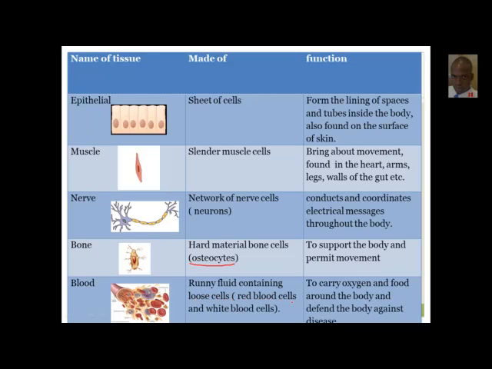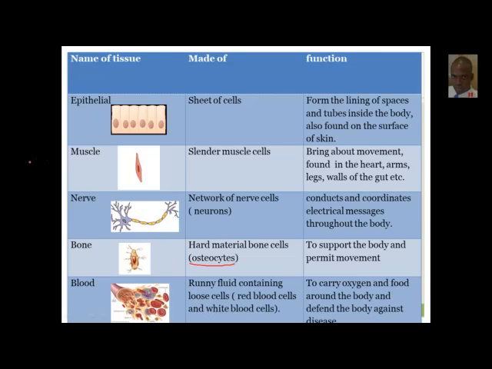blood cells. And if anybody could recall from the last class, we said that the red blood cells carry oxygen around the body, and the white blood cells defend the body against diseases, right? Another name for the red blood cells, or the correct name, is the erythrocytes, and for the white blood cells it is the leukocytes, right? So when you hear about leukemia, you know that we're talking about something to do with the white blood cells, something in the blood.